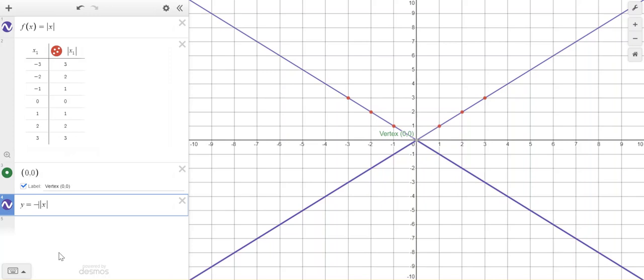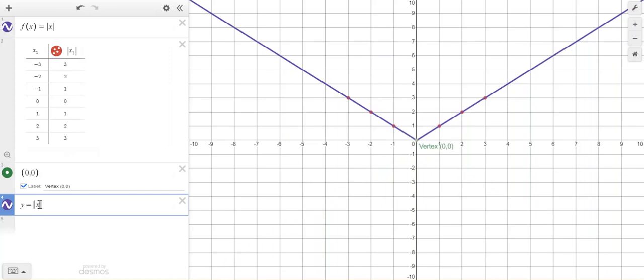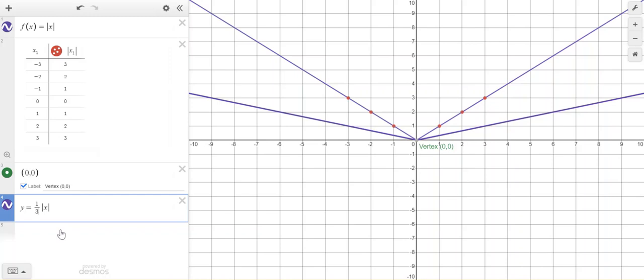Okay, so we did the inside, we did the outside, we did a multiple in front, but what happens if that multiple is not an integer? It's not 2, it's not negative 4, it's something like a fraction between 0 and 1. So let's do 1/3. So I put in 1/3. Notice that my new function has gotten squashed. It's been pressed down. So think about this point has been pressed down. So that makes this what's called a compression.